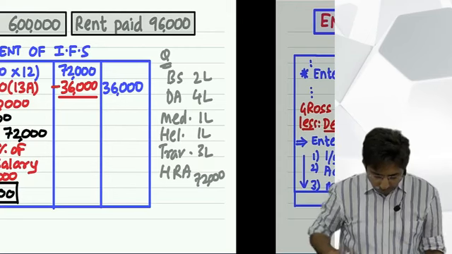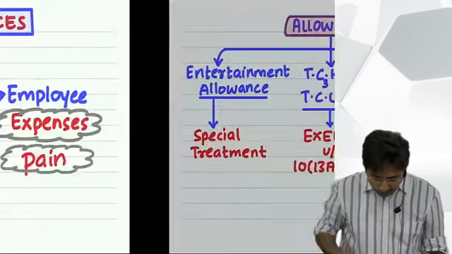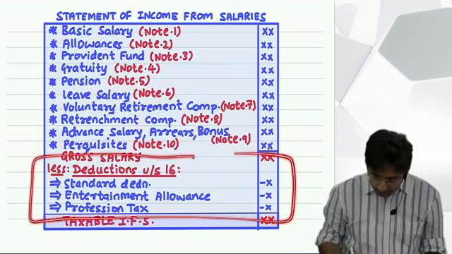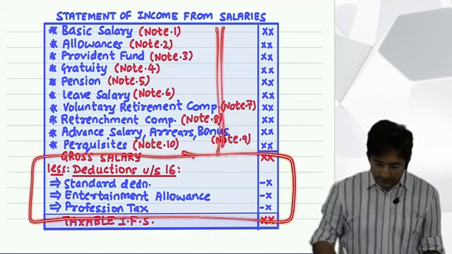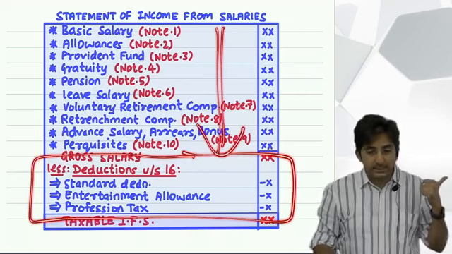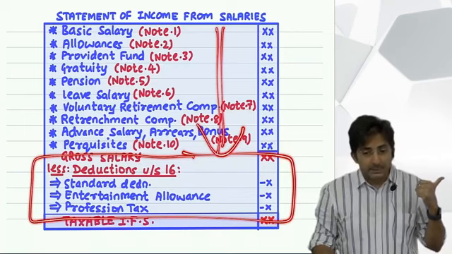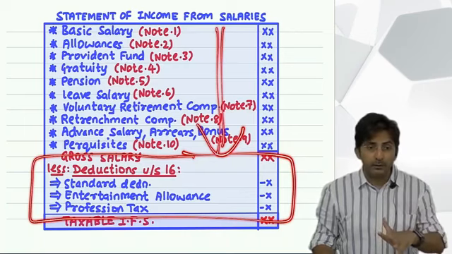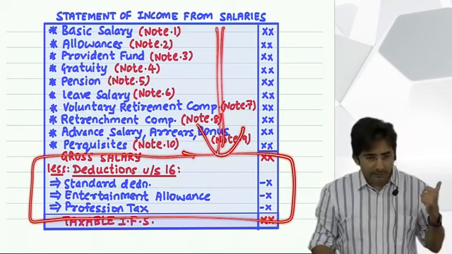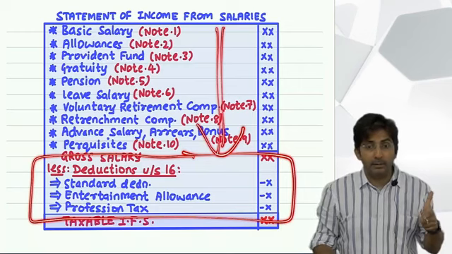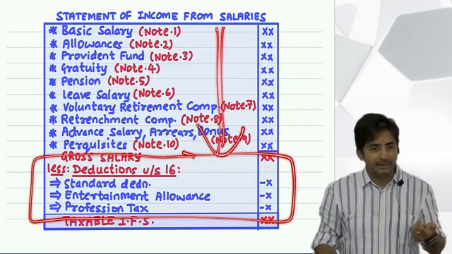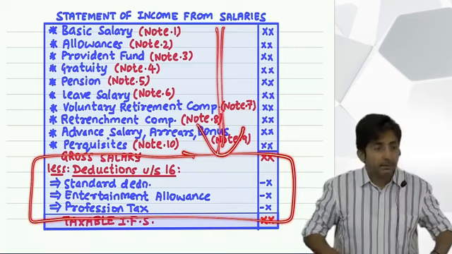So see, check this. This we have already done now. This part. After you total up the statement, what is seen? Gross salary. Deduction under section 16. First you minus standard deduction. Amount is fixed 50,000. Have you by hearted 50,000 or not? By hearted 50,000. Then entitlement allowance, that will come only if he is a government employee. And profession tax will come as it is. Okay.